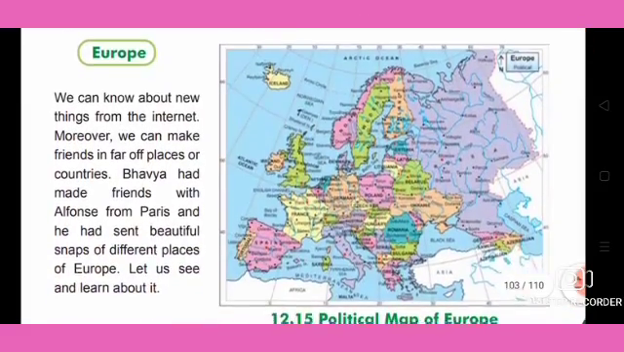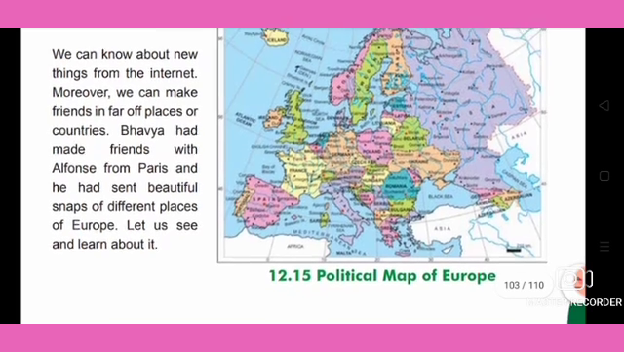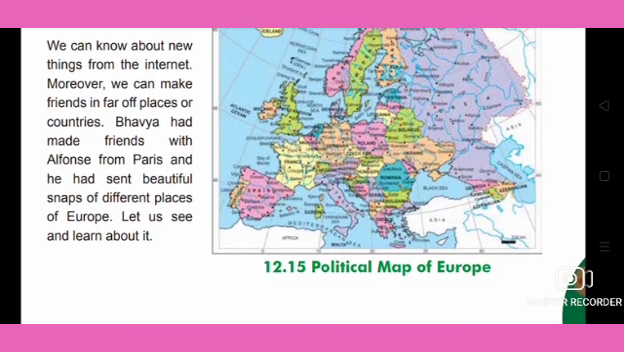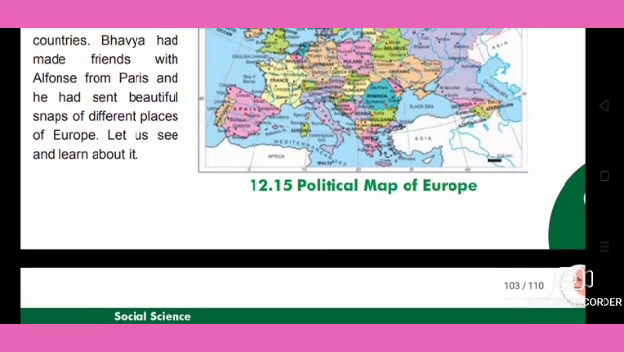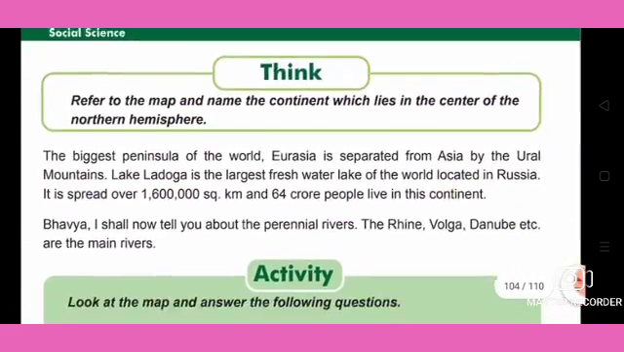We can know about new things from the internet. Moreover, we can make friends in far off places or countries. Bhavya had made friends with Alphonse from Paris and he had sent beautiful snaps of different places of Europe. Let us see and learn about them.